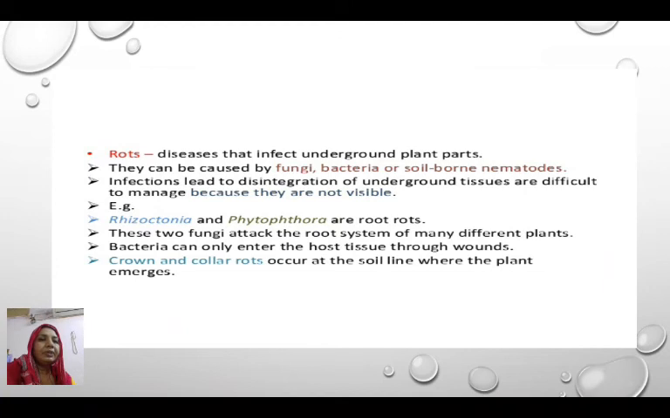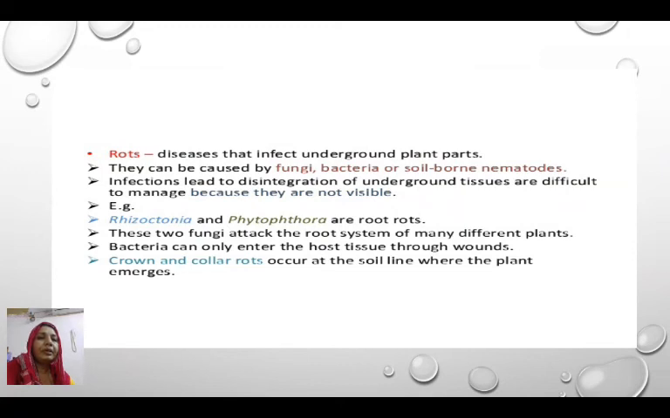The disease which infects the underground plant parts is called rots. This can be caused by fungi, bacteria or soil-borne nematodes. The infection leads to the distortion of the underground tissues, and these are difficult to manage because they are not visible. For example, Rhizoctonia and Phytophthora are root rots.